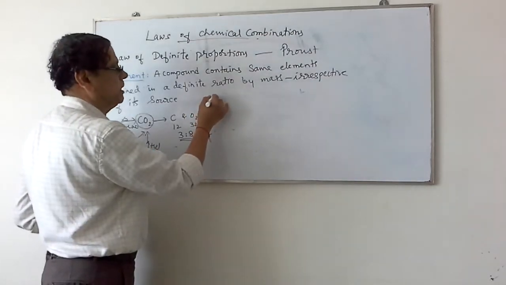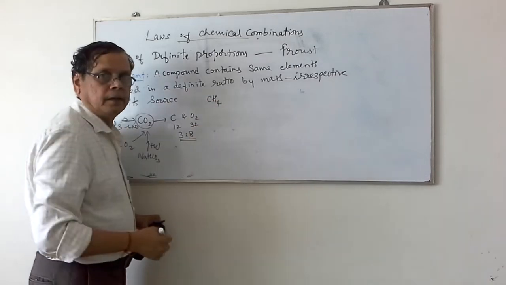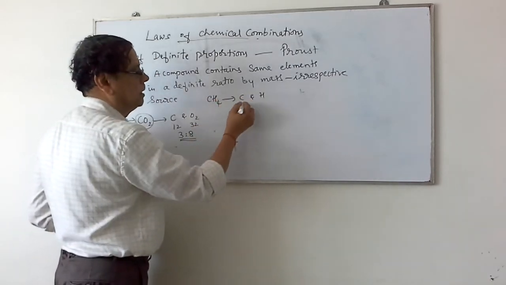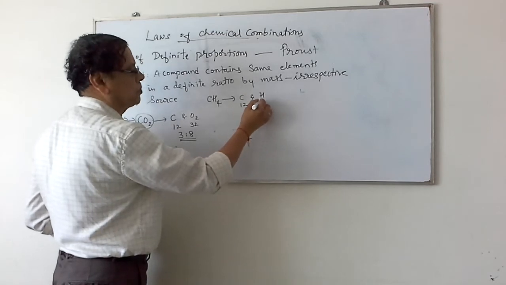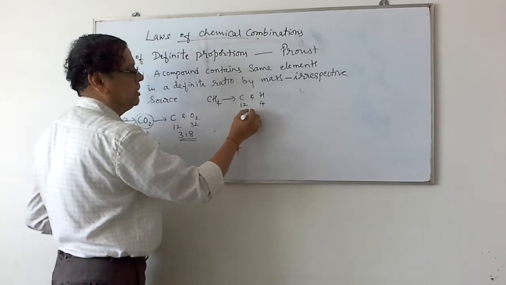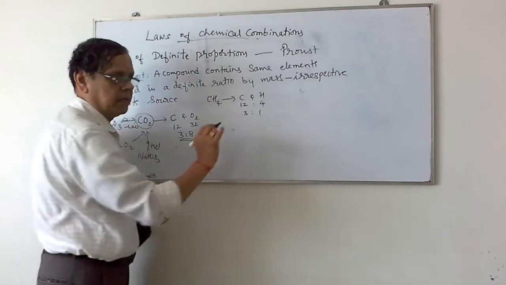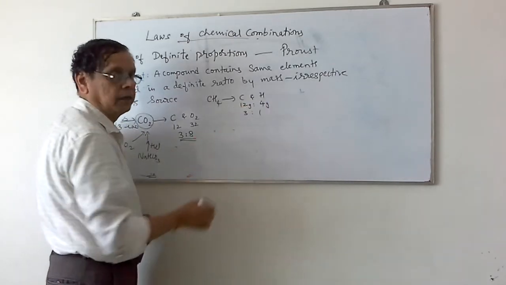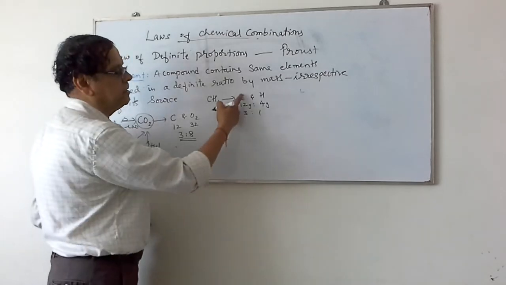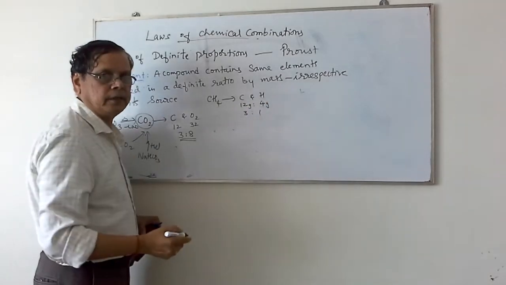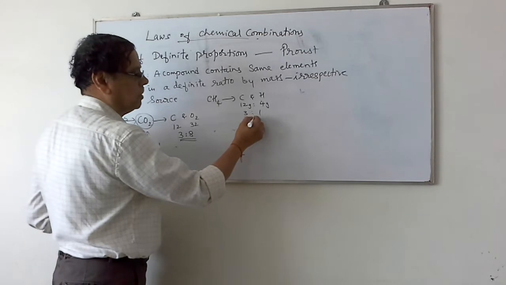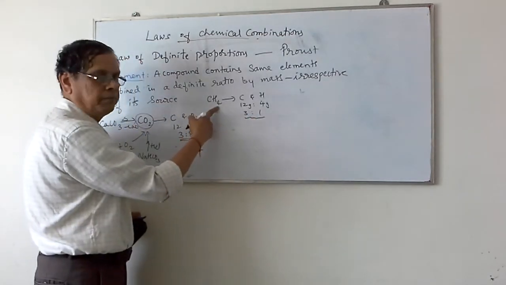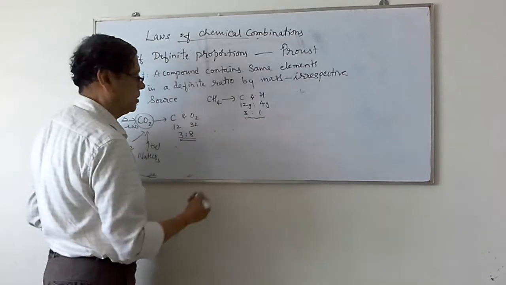Suppose I take methane, CH4. It always contains carbon and hydrogen combined in the ratio 12:4, or 3:1 by mass. Suppose you take 12 grams of carbon, it will be 4 grams of hydrogen. If it is 12 kg of carbon, it is 4 kg of hydrogen. So, the ratio of the masses of carbon and hydrogen combining to form methane is a fixed ratio.